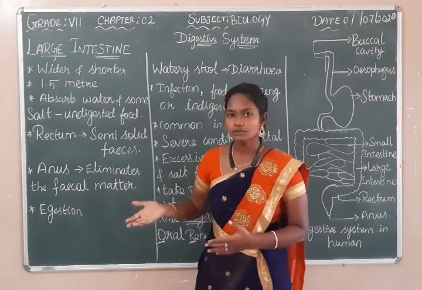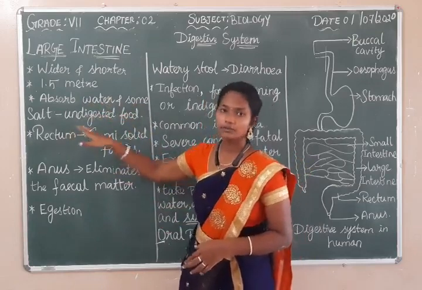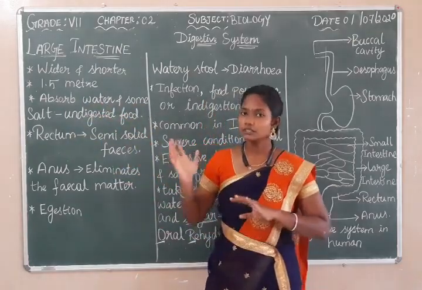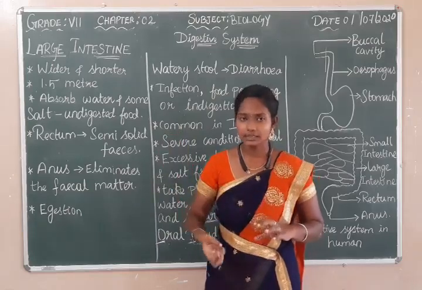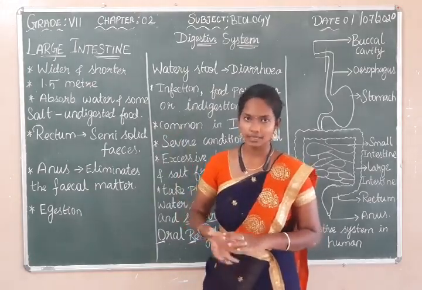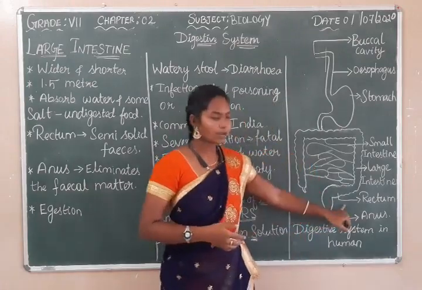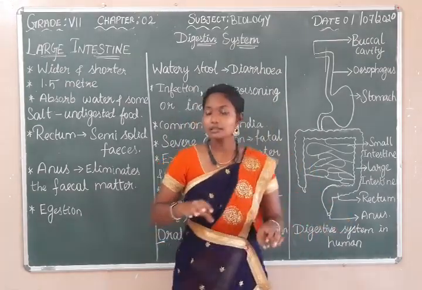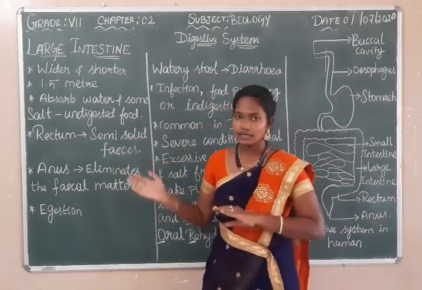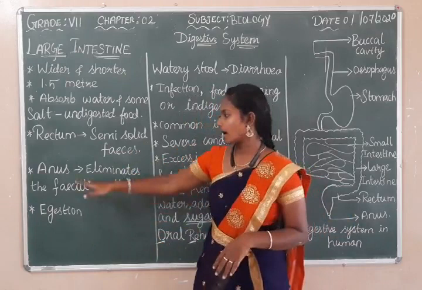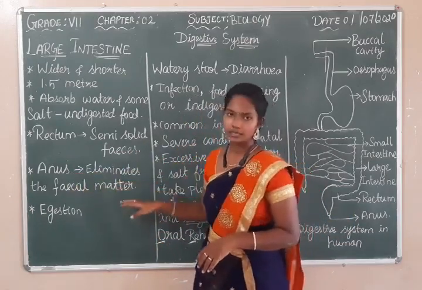And what is the function of the large intestine? It is to absorb the water and some salt from the undigested food which reaches the large intestine. The remaining particles will move to the next part, the rectum, where the semi-solid feces is stored. Later it is eliminated through the last part, the anus, and this eliminates the fecal matter.